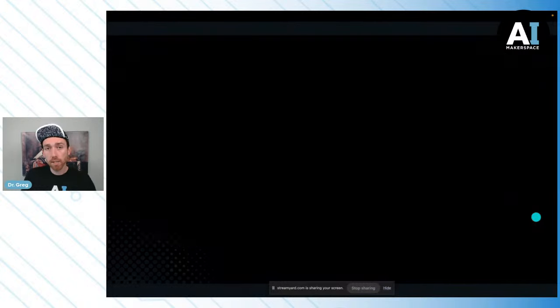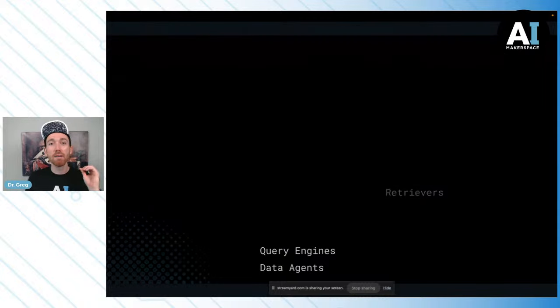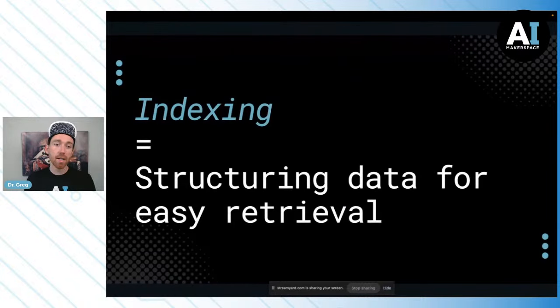Once we get data loaded in, we're ready to do some indexing. And we need to leverage embeddings to do this. Now, the process of indexing is simply the idea of structuring our data so that down the line, we're going to be able to easily do retrieval.